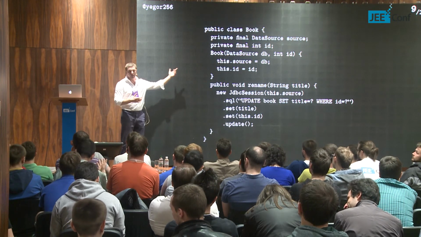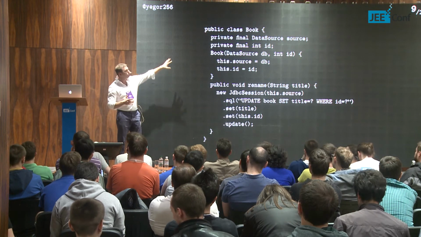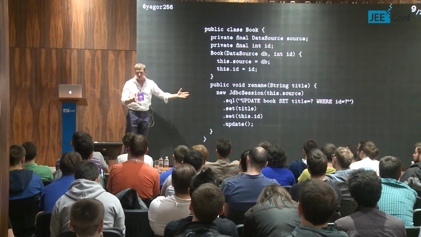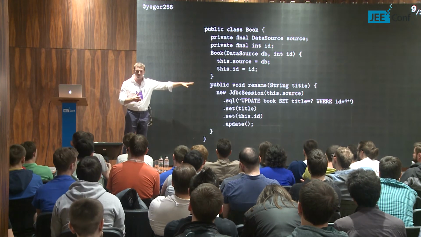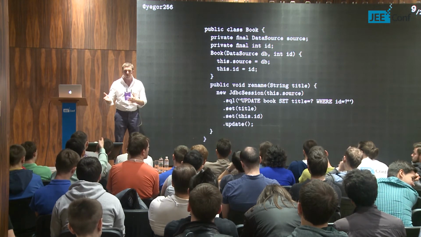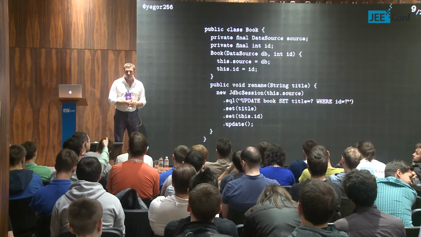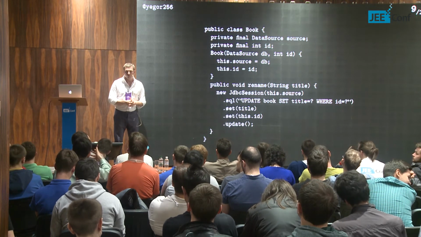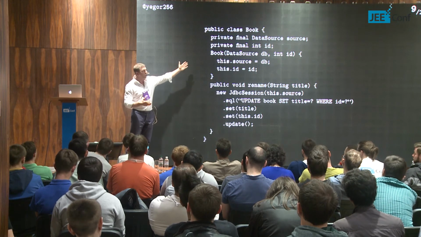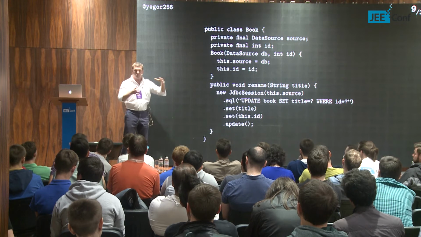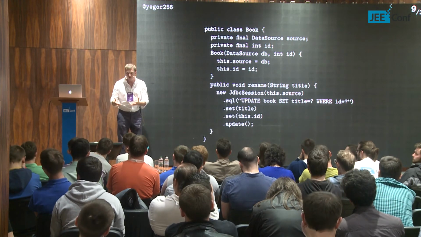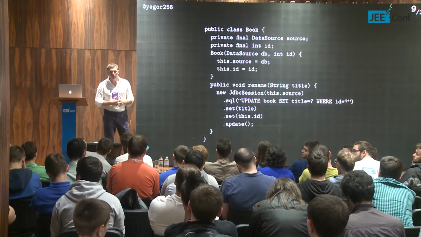Yeah, that's a good name. In that case, I would call this book not just a book, but JDBC book, which implements the interface book. In that interface, I would have the method rename. And then I would have the file book, the book in a file, or book in memory. If it's a file, then the constructor will be different. The JDBC book will encapsulate the data source. If the book is in a file, then this object will encapsulate the file. Yeah, that's the strategy.